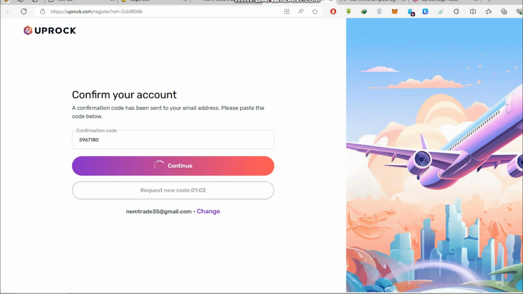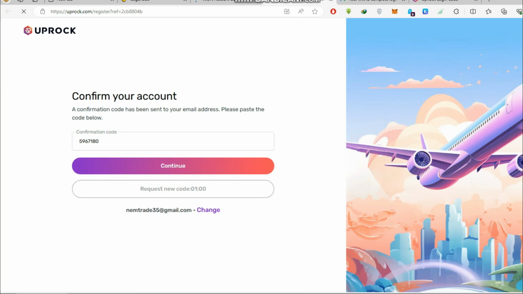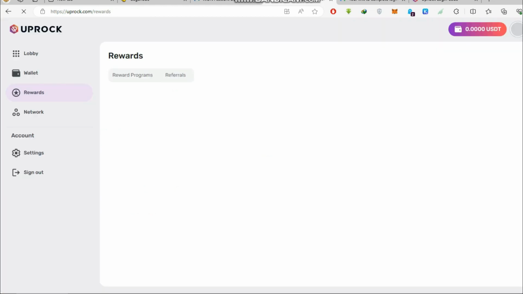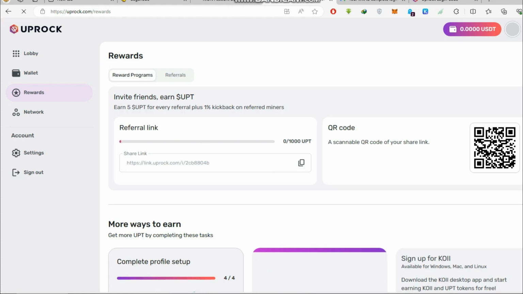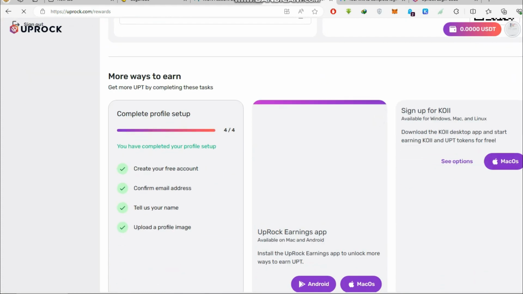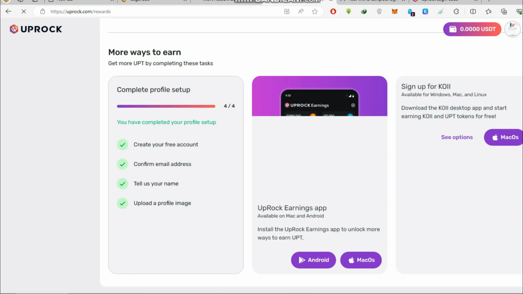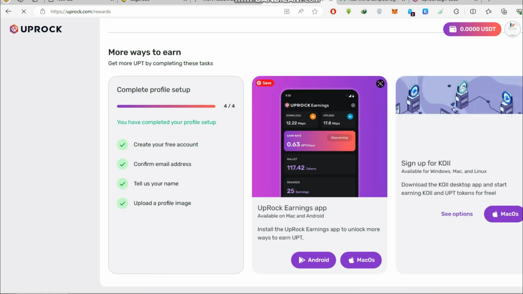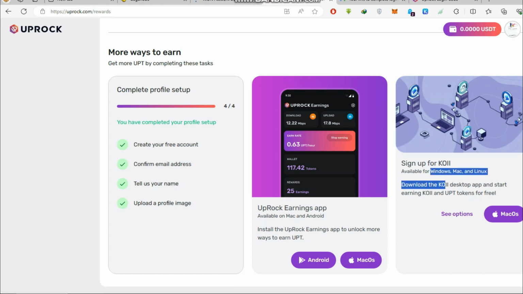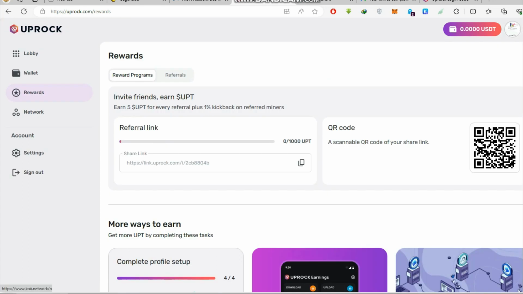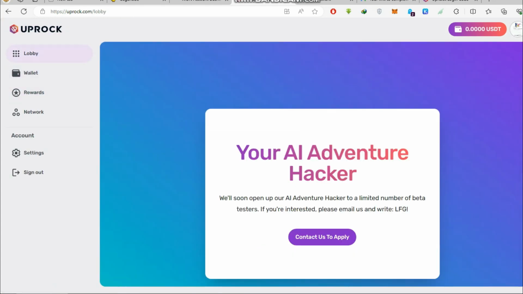After that, you have to go on many sites. You can check the whole website as well. And after that, you have to install. If you are using an Android, you can install the Android. If you are using macOS, or if you are using a Windows system, then you should use KOII. As I am downloading KOII also, I will show you it as well. And as you go to rewards, it is in the lobby section.